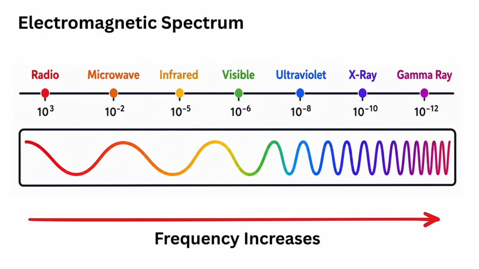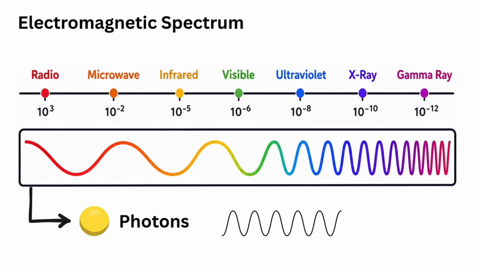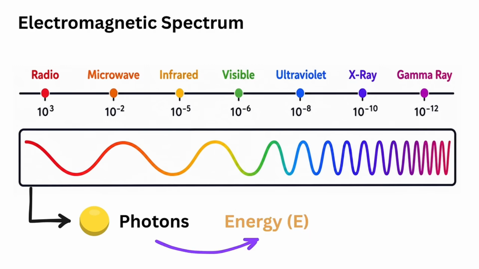Now, in quantum physics, electromagnetic waves are not only treated as waves, but also as tiny packets of energy called photons. You can think of a photon as the smallest packet of light or electromagnetic energy. Every type of electromagnetic wave is made up of photons. However, the amount of energy carried by each photon depends on the frequency of the wave.